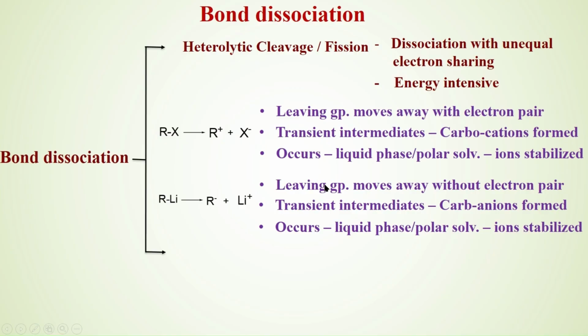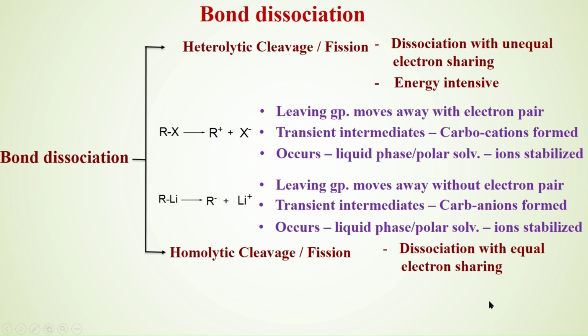Another type of dissociation is homolytic cleavage, also called homolytic fission. Here, when the bond breaks, there is equal sharing of electrons. Dissociation of the bond with equal sharing of electrons.